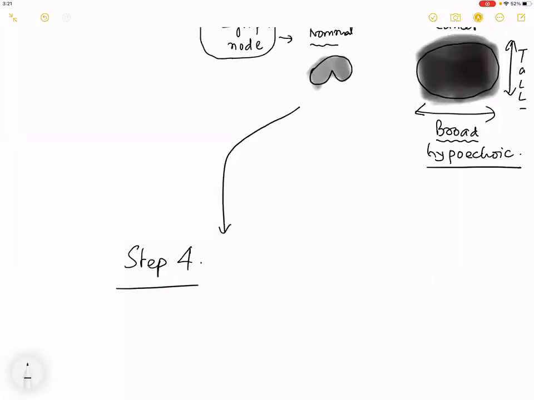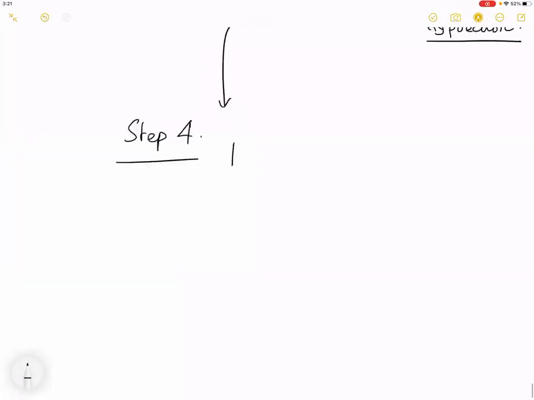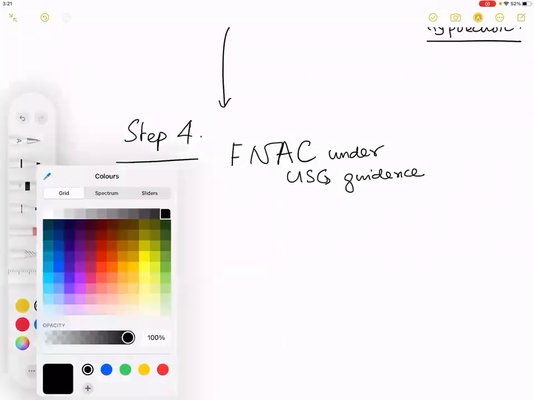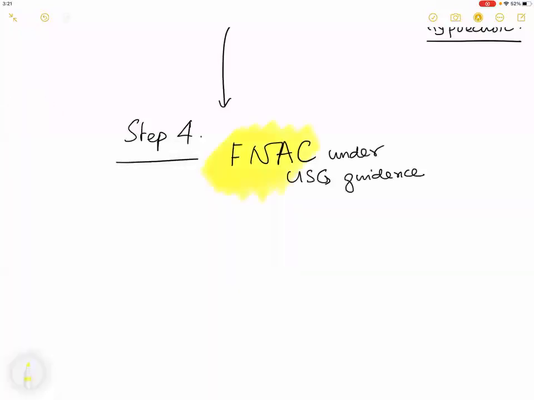Step 4 is, please do an FNAC under ultrasound guidance. What is step 4? FNAC under USG guidance, ultrasound guidance.